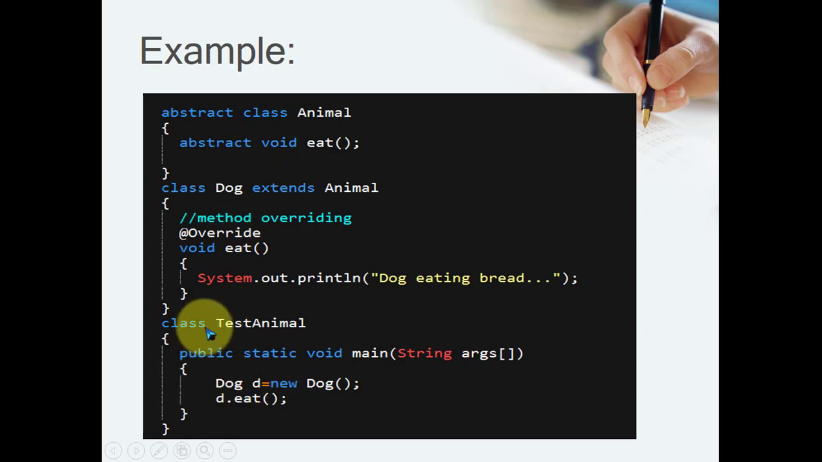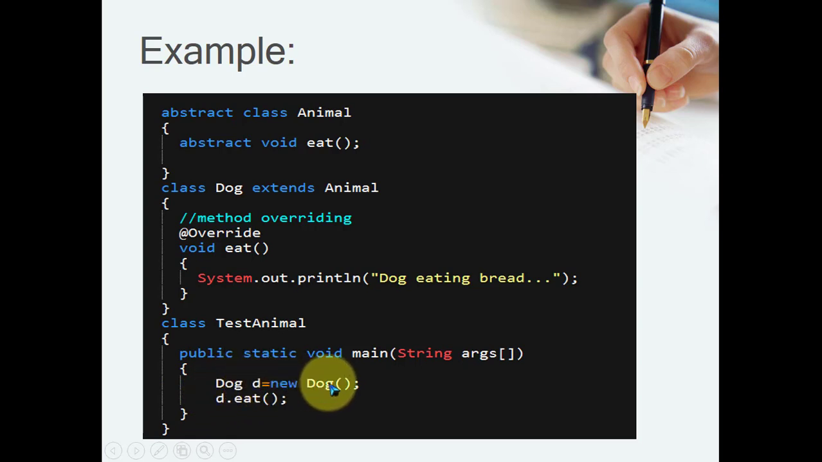Okay, and now look here, the TestAnimal class is declared. Public static void main, Dog d is equal to new Dog, d.eat(). Now which eat method gets called? Just concentrate on the object, new Dog. This is your object, object dot eat. The object is for the Dog, so the method gets called from the Dog class. That is this eat.